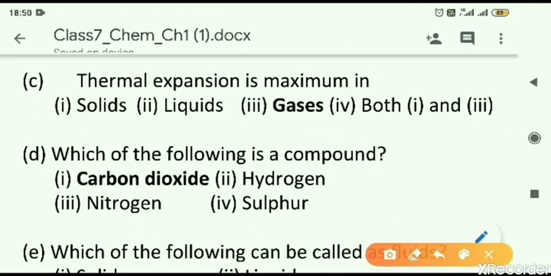Next, C part, thermal expansion is maximum in case of gases and minimum in case of solids. So the answer is the third option, gases. Which of the following is a compound? Carbon dioxide, hydrogen, nitrogen, sulfur. The correct answer is carbon dioxide. The rest three are elements.